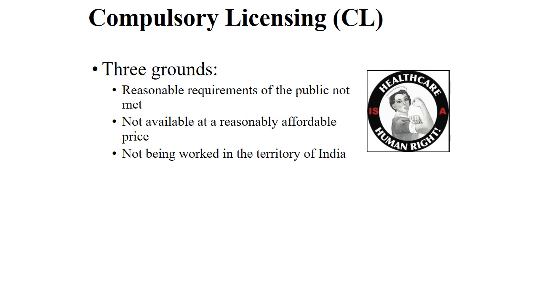Next, compulsory licensing. Compulsory licensing has three grounds. The first is that the reasonable requirements of the public are not satisfied, which should be followed everywhere, including human rights as well as healthcare. Second, it is not available at a reasonably affordable price. If a product is not available at an affordable price, we have to get a license for that. Third, it is not being worked in the territory of India. So these are the three grounds for compulsory licensing.